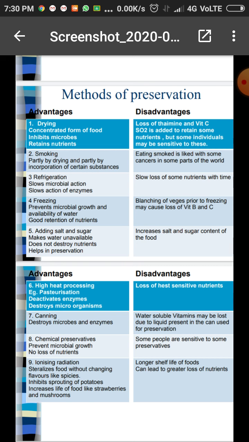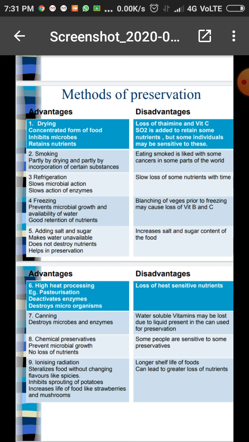Freezing prevents microbial growth and availability of water. Good retention of nutrients, but the disadvantage is that blanching prior to freezing may cause the loss of vitamins. Adding salt and sugar makes water unavailable, does not destroy nutrients, and helps in preservation. It increases the salt and sugar content of the food, that is a disadvantage.